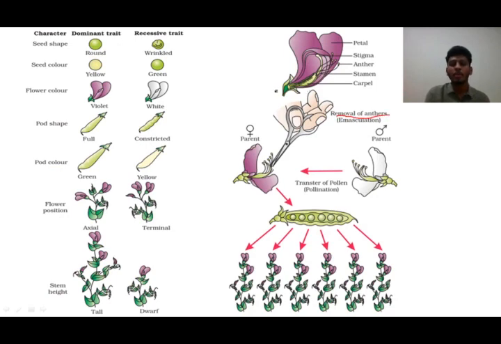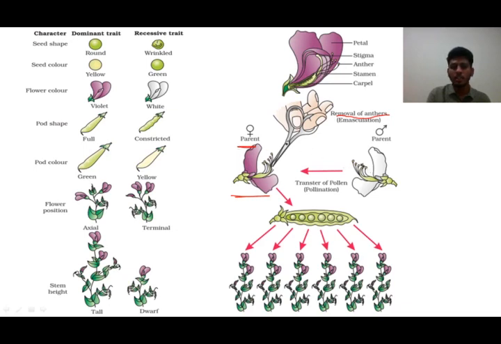Remember students, the flower of Pisum sativum, the garden pea plant, is a monoecious one which has both male and female sex organs, that is, androecium and gynoecium. In this flower, which has both androecium and gynoecium, the anthers are removed. When the anthers are removed, only the female part, the stigma, is left. Since only the stigma is left, we consider it a female flower.